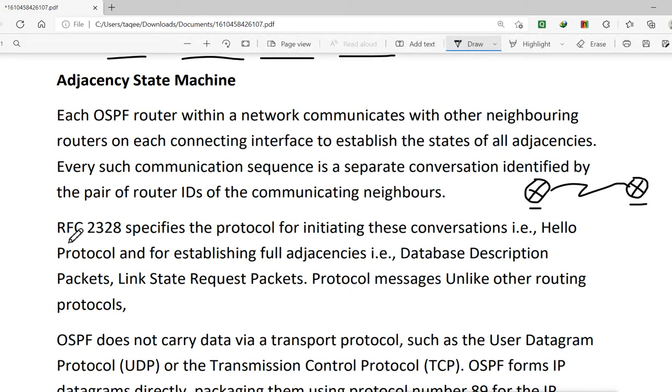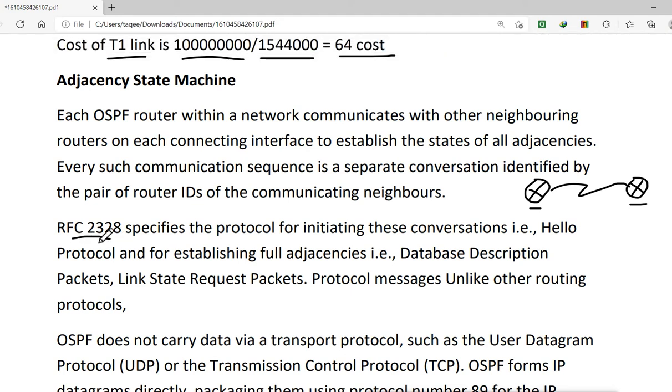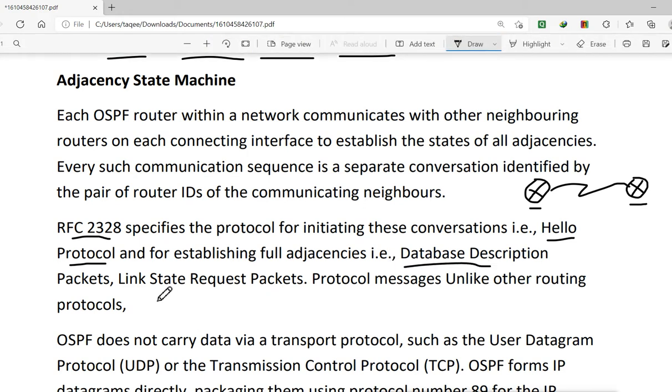RFC 2328, the request for comments specified by networking, specifies the protocol for initiating these conversations, and that is hello. So OSPF actually uses the hello protocol. It uses the hello protocol, and for establishing full adjacency, it uses the database description packets, link state request packets and protocol messages, unlike other routing protocols.